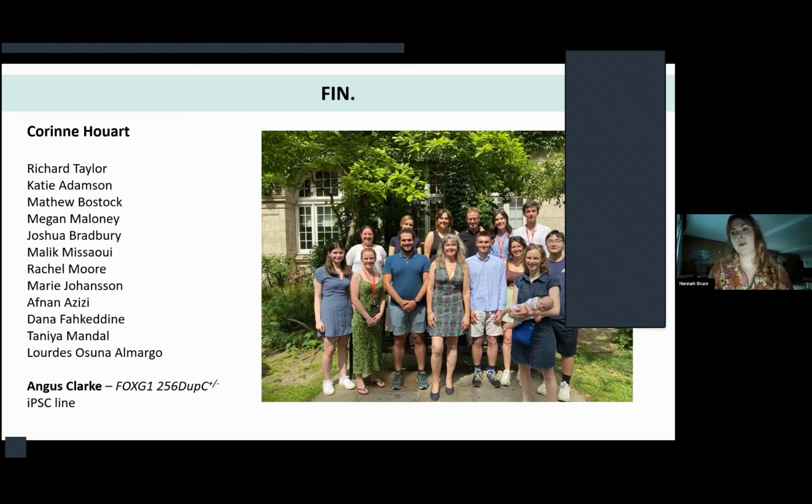But the reason we think we don't see a difference for the DLX neurons is because we think that requires the full length activity of FOXG1, so its transcription factor role. And so that's why we don't see a rescue in the DLX interneuron number when we treat with the morpholino. We only see the rescue for the TBR2 positive cells. So there's a full length versus cleaved peptide, different things going on.